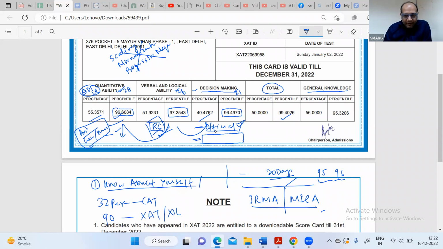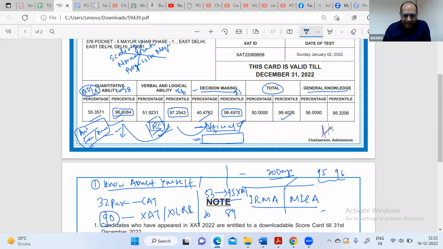Although you might say the cutoff for XLRI is high, for women and people with diverse backgrounds the percentile cutoff gets lower. Similarly, one of my students scored 53 in CAT but 95 in JAT. There are many other examples, like people who scored around 20 in CAT but 89 or 87 in JAT, and with these scores they got IMA or similar good colleges.